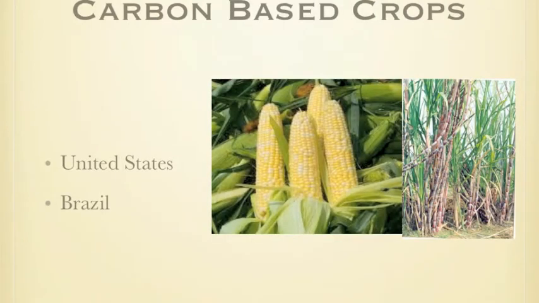Carbon-based crops. The primary crop from the United States is corn, whereas the main carbon-based crop in Brazil is sugarcane. Thirdly, Europe uses multiple carbon-based crops such as beets and other sugar crops. China uses maize and sugarcane as their carbon-based crops, while Canada uses maize and wheat.